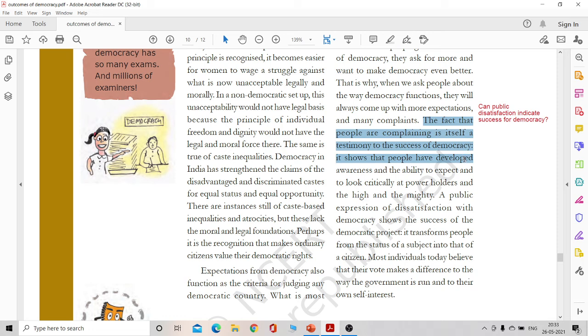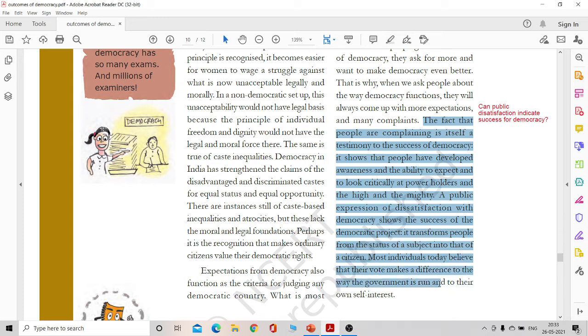It shows that people have developed the awareness and the ability to look critically at power holders, and the public expression of dissatisfaction with democracy shows the success story of the democracy project in itself. And most individuals today believe that their vote does make a difference to the way the government is run and to their own self interest. So this more or less covers the board questions and answers for this chapter, Outcomes of Democracy.